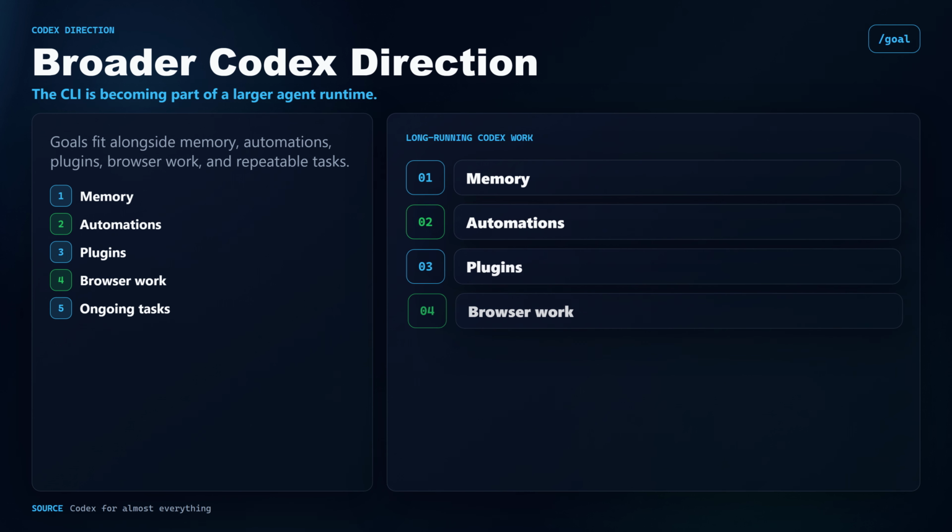The broader story is that Codex is becoming more than a one-turn terminal helper. OpenAI's April 2026 product update describes Codex moving into computer use, in-app browser work, image generation, plugins, memory, automations, and ongoing repeatable work. That does not prove /goal works for every repo. It does explain why a persisted objective loop is becoming product infrastructure, not just a convenience command.